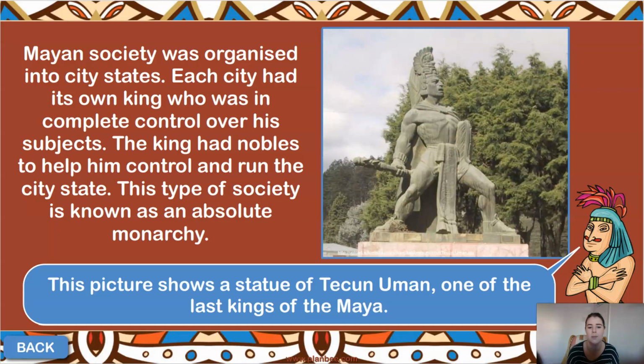Okay, so here we have a picture of one of the last kings of the Maya, and he's called the Tecnuman. Okay, so he would have been the last or one of the last kings of Maya and would have been in control of one of those specific states.